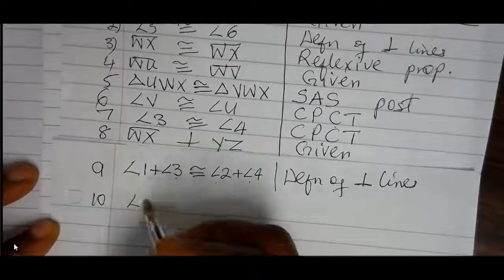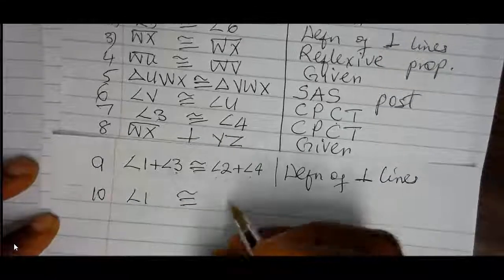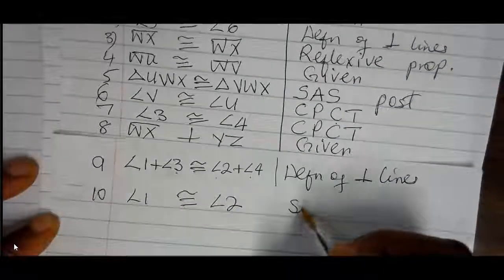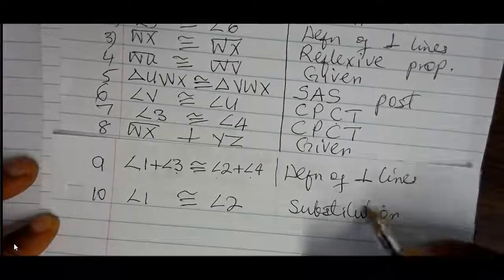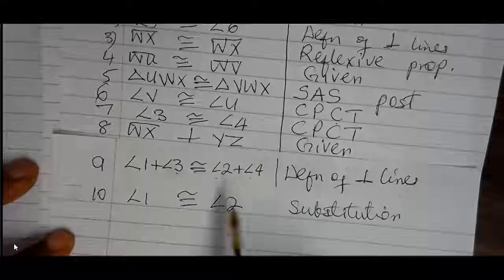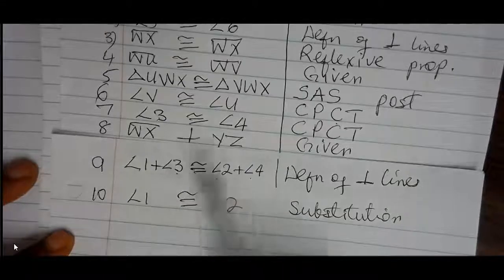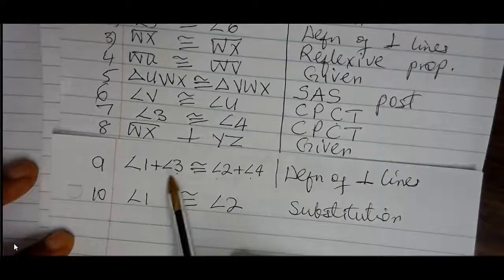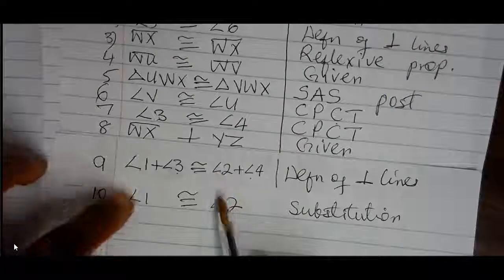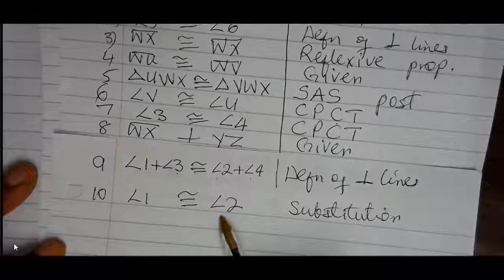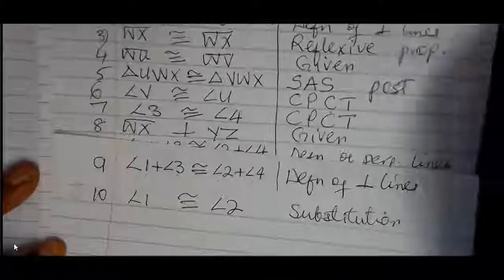So angle 1 must be congruent to angle 2 by substitution, or by the subtraction property. If we substitute 3 for 4 or 4 for 3, and then subtract one of them from both sides, we'll have angle 1 left congruent to angle 2.